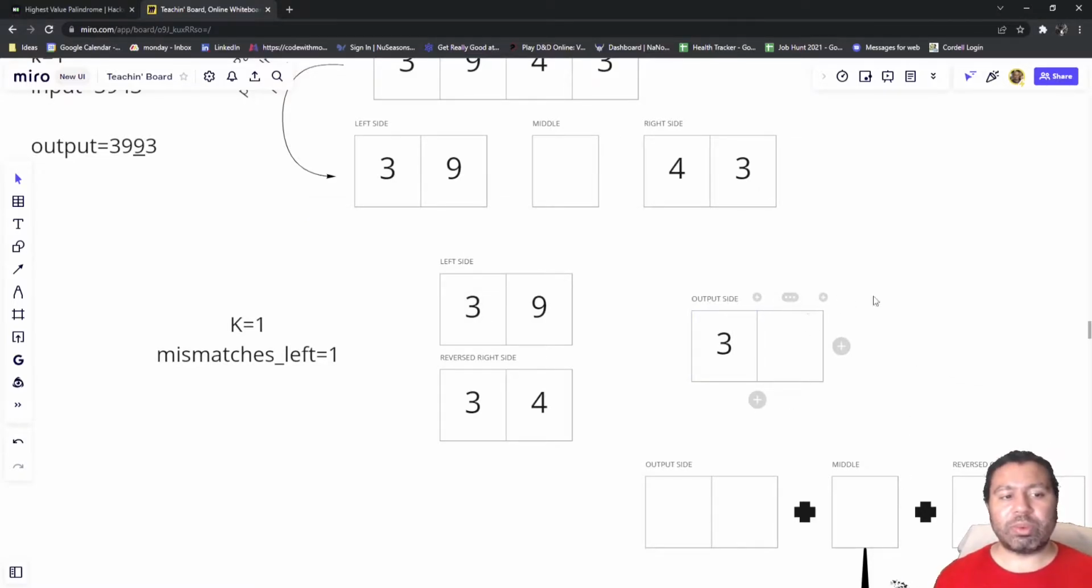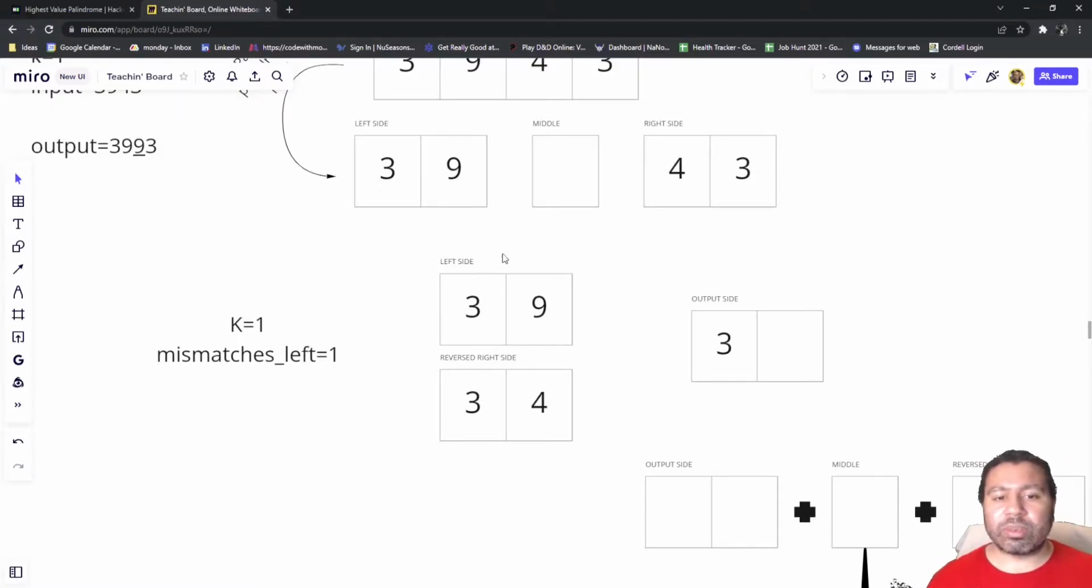This output string will be the left side of our palindrome. I don't need to keep both sides because a palindrome is a palindrome. As long as I construct one side, I can just flip it and make the other side. That's why I only need to create one side for our output.